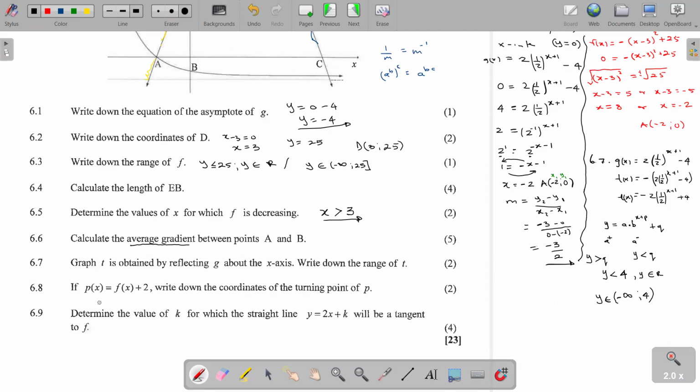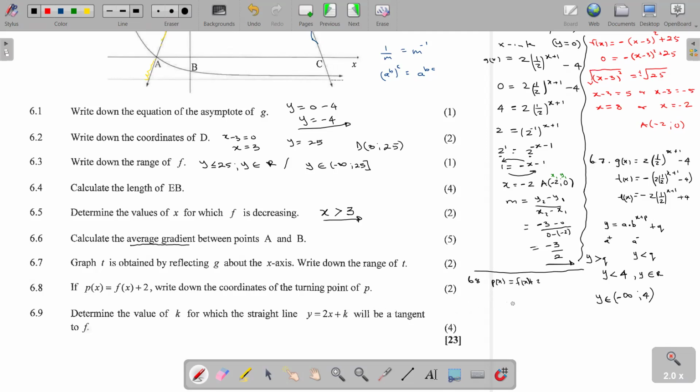Then we are told that p(x) is equal to f(x) plus 2, that is question 6.8. Meaning to say the graph has been shifted up by 2 units.